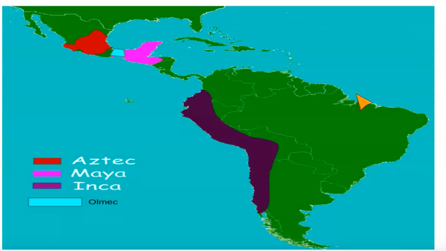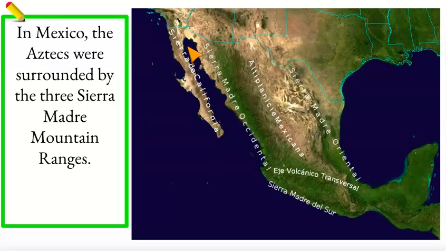Here's a map that we've been talking about for the last couple days. Today we will focus on just the Aztec. We've talked about the Mayans who lived in the Yucatan Peninsula, and then the Olmecs who were right in between these two, and then the Aztecs. Make sure that every time you see this pencil right here, pause this video and write down these notes.